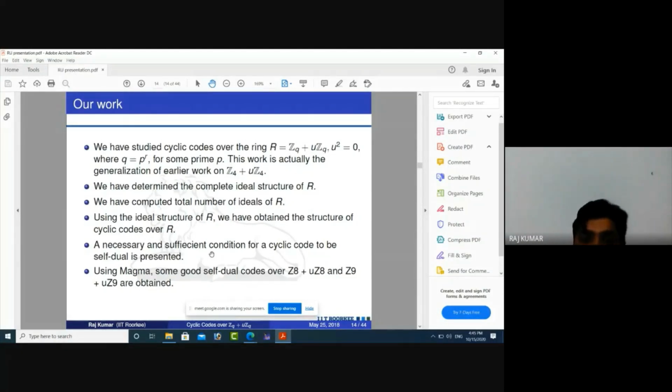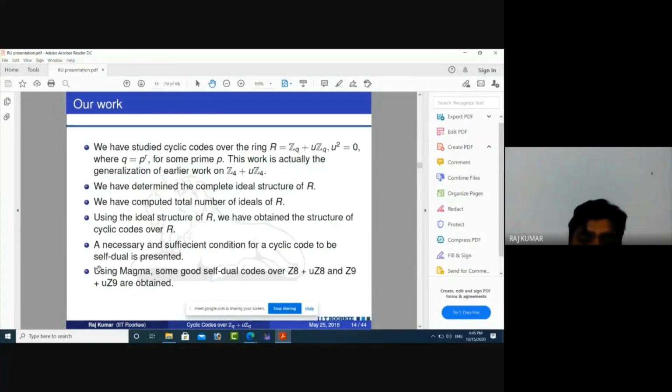We have also given a necessary and sufficient condition for a cyclic code to be self-dual, and we have used the software Magma. Magma is software in which we can use algebraic tools. For example, we can find ideals of this ring and define operations on elements of rings and fields.